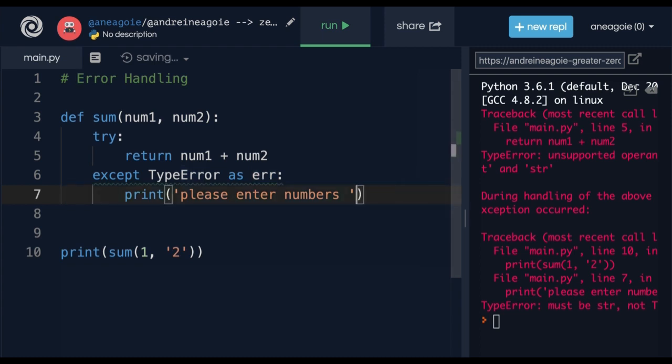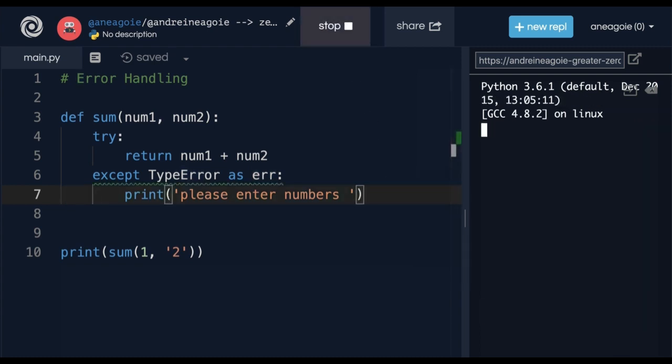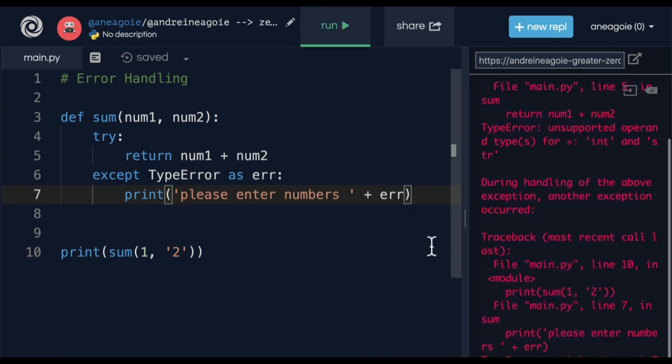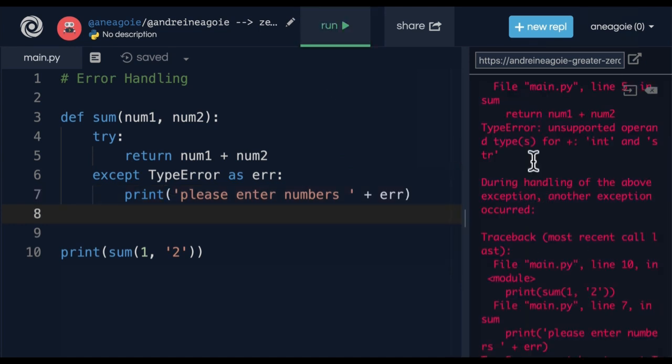But what if I don't want to use this and I do run? All right, everything is working. Again, if I do plus error and I click run, and this is actually tricky, but it says here during handling of the above exception, which I'm doing, another exception occurred. Oh boy, I tried to handle something and I had an error within that error.